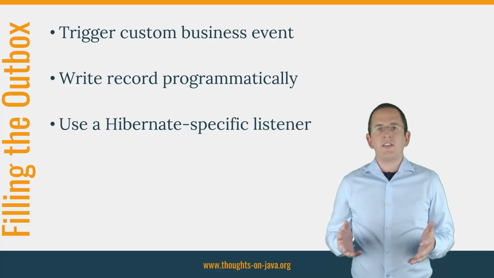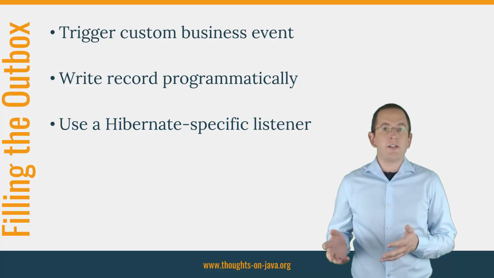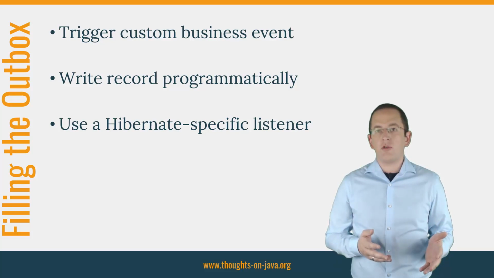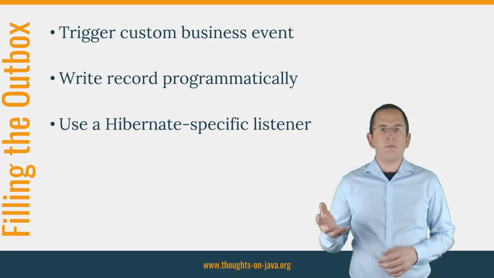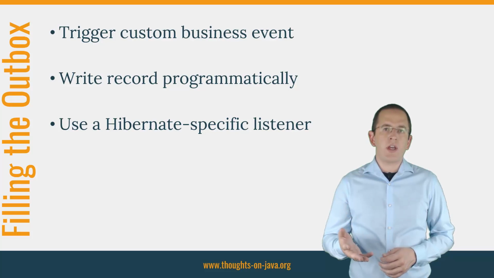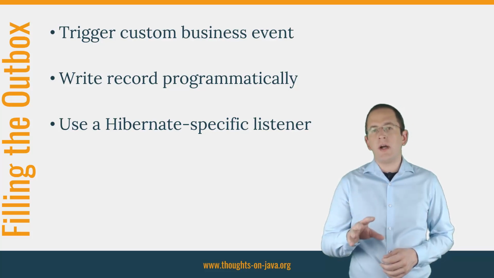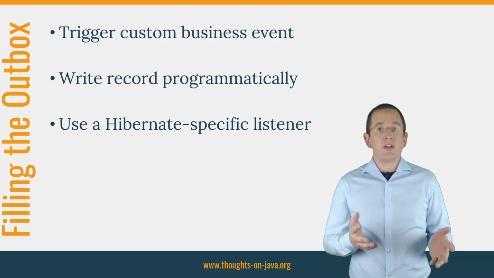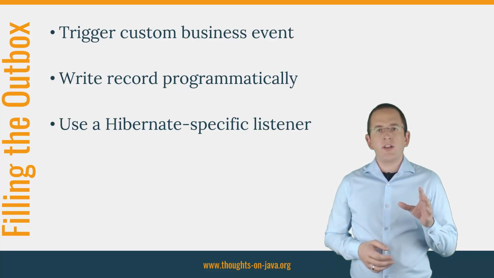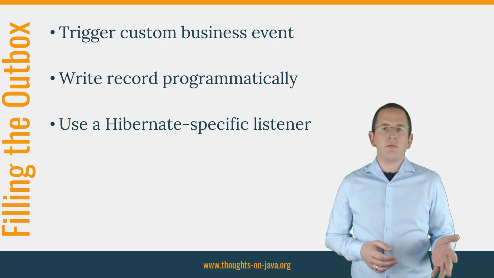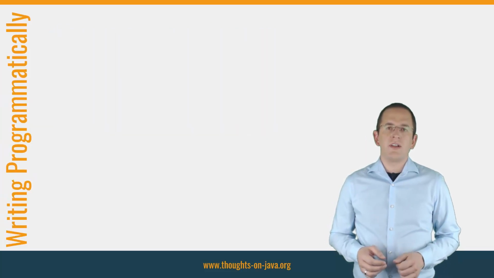But it also has the disadvantage that you can't aggregate multiple records that are written within the same transaction. So for all use cases that change or add multiple entities within the same aggregate, the listener will get triggered multiple times. For each time it gets triggered, it adds another record to the table. In the end, this creates way too many records, and I highly recommend that you avoid this approach.